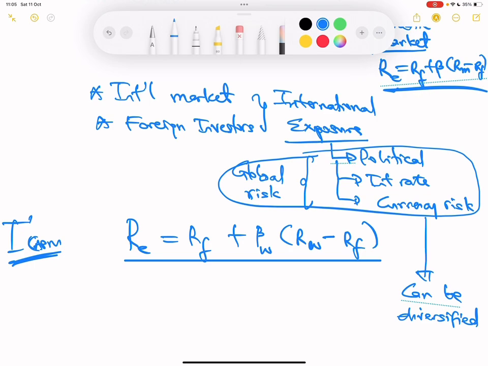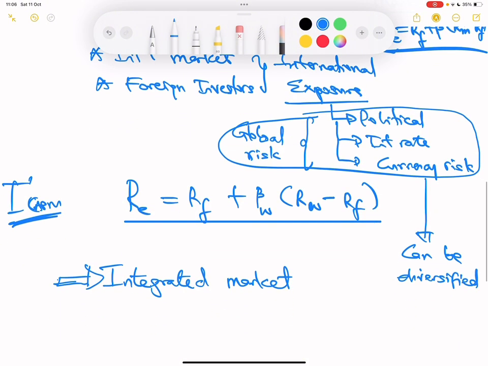Because in the global market, you are not just in international market, but also you are operating in what is called an integrated market. You have access to fund. In integrated market, movement of fund is easy.